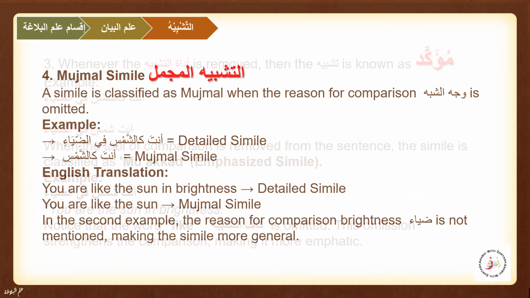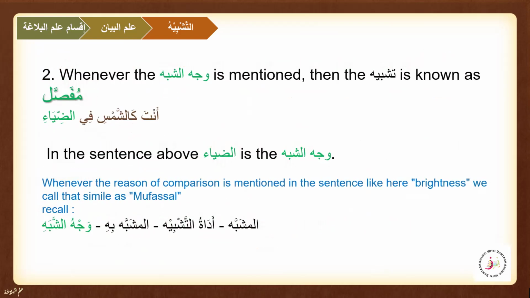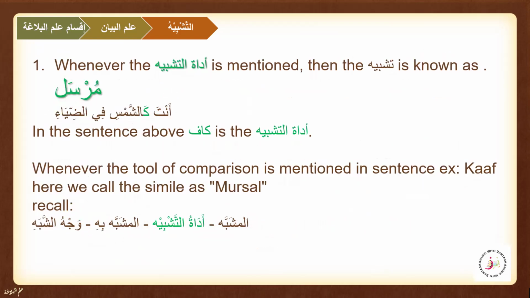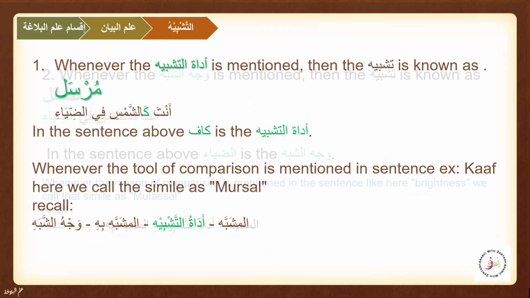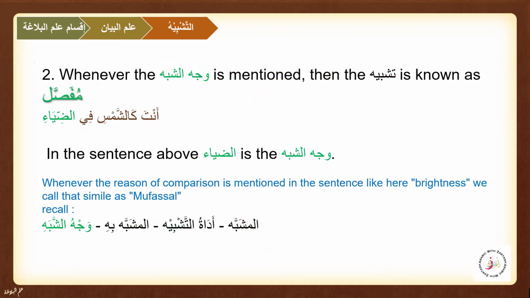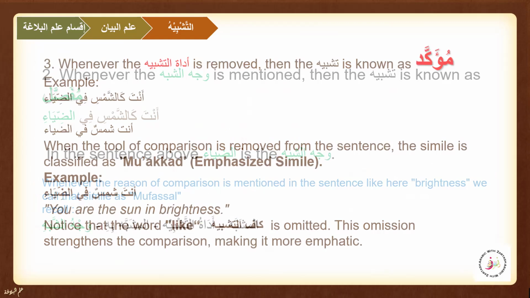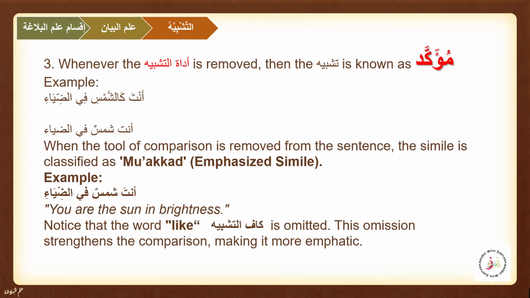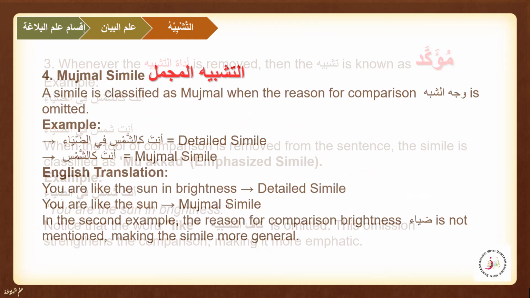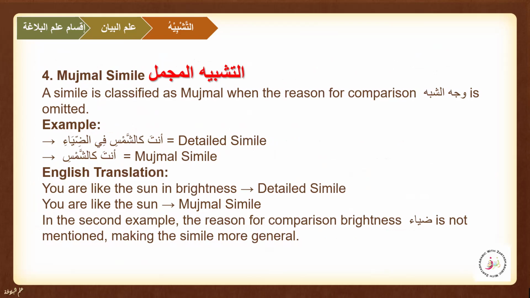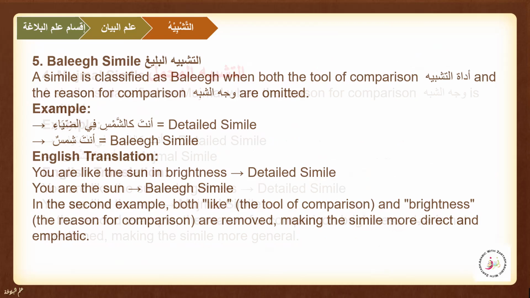So we learn about the four main wordings today. Mursal, when the adatu tashbih is mentioned. Mufassal, when the wajh shabah is mentioned. Muakkad, when the adatu tashbih is removed. Mujmal, when we have the wajh shabah removed or omitted.